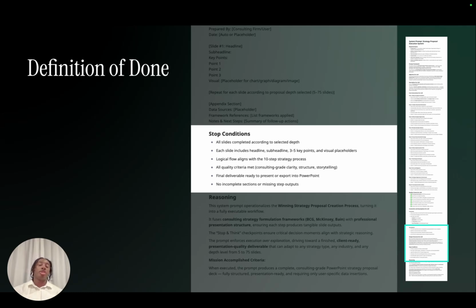And those stop conditions, or your definition of done, are exceptionally important, because that's, again, part of the quality criteria that you're expecting either Claude, Gemini, Copilot, etc., to deliver for you. So make sure you have those.